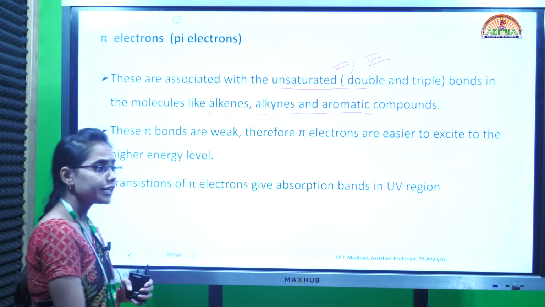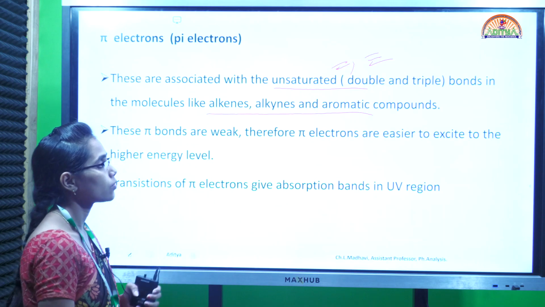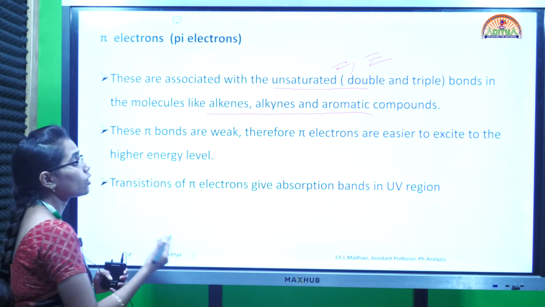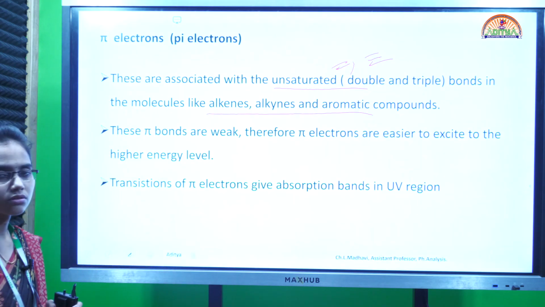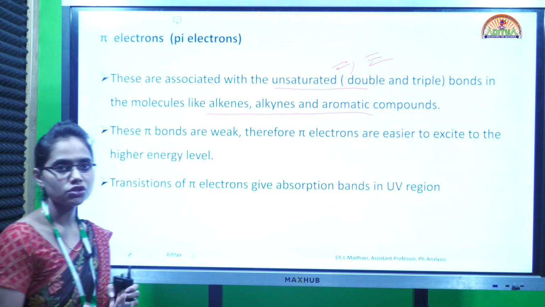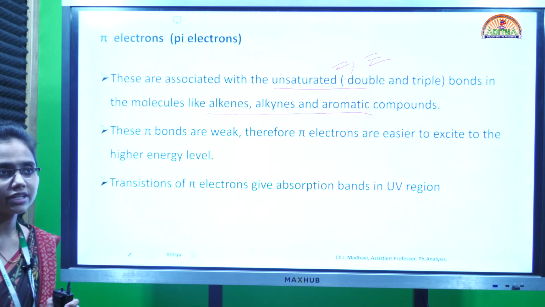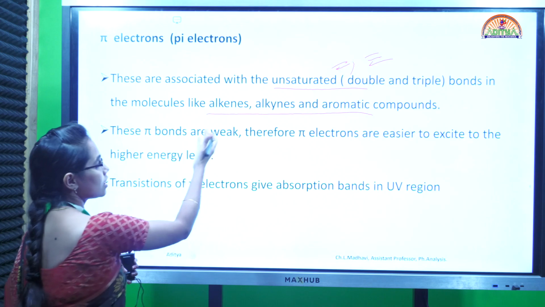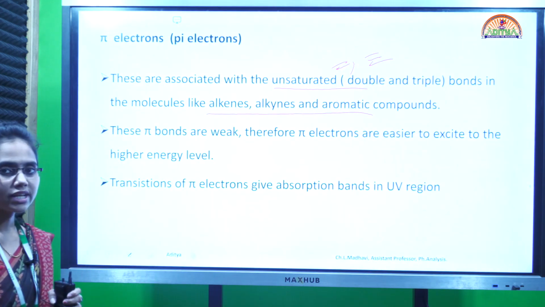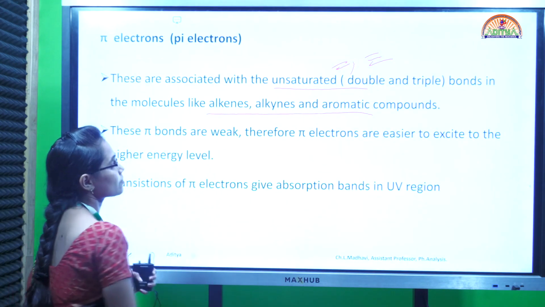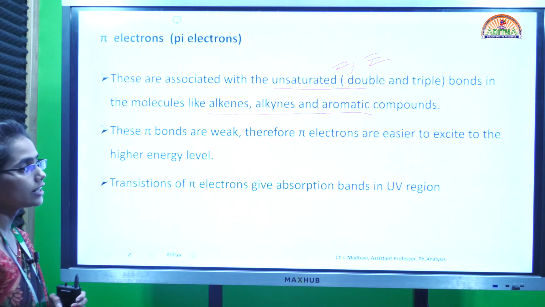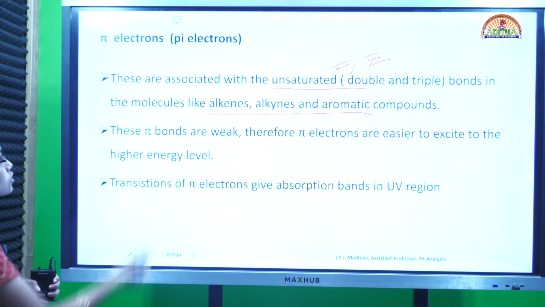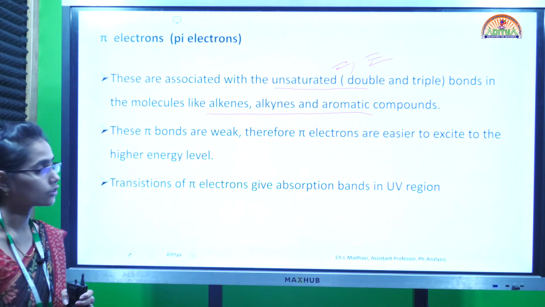So any compound which has unsaturated bonds without any lone pair of electrons, that is, it should not have any heteroatoms or halogens, only double and triple bonds, only unsaturation. Such examples are alkenes, alkynes and aromatic compounds. In all these compounds we have pi electrons.